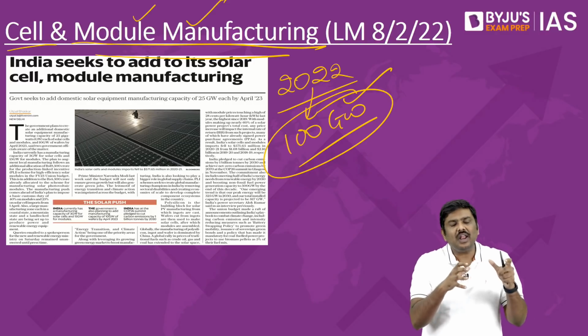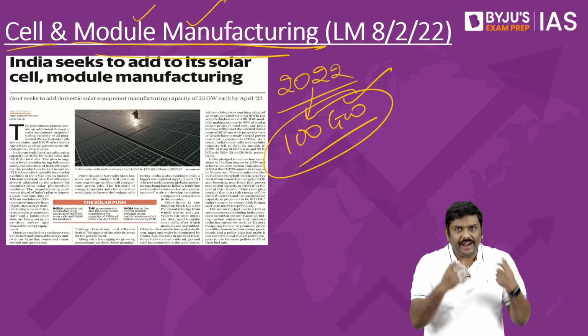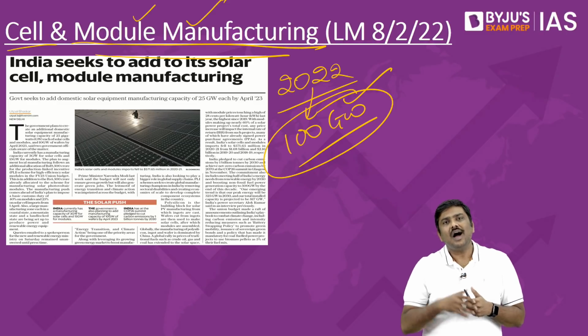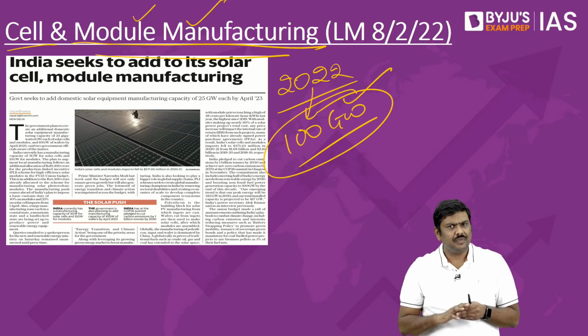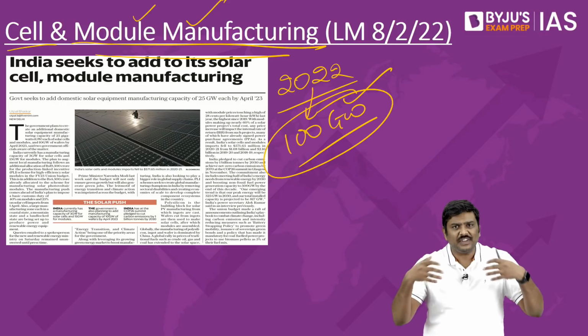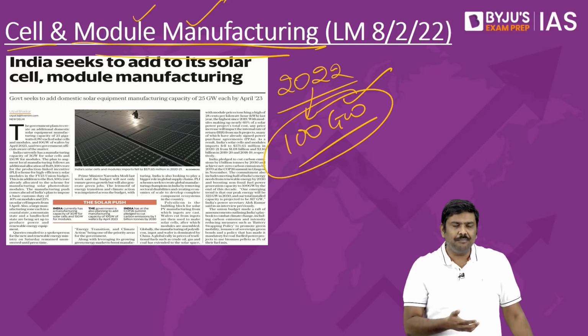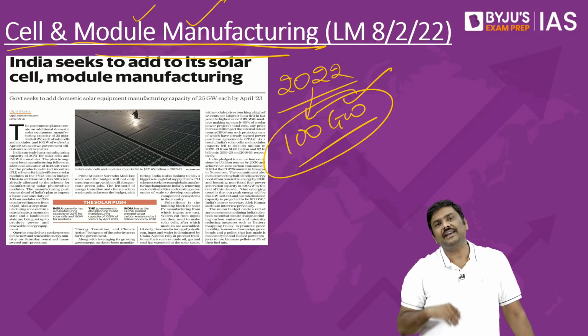Now, in order to promote the harnessing of sunlight, we have started promoting solar energy production, but a lot of the solar modules that we need or that we are using are imported from the rest of the world, and it is not a surprise if I say that most of these imports are actually coming from China.